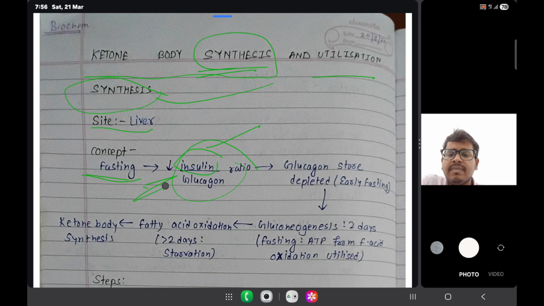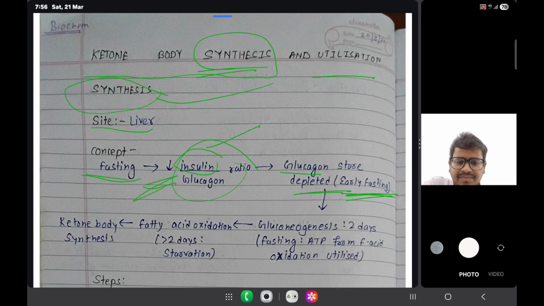If insulin is depleted, what will our body use now? Our body will use glycogen. Now if the body is using glycogen, then our glycogen store is being depleted. So in the early fasting state, there will be a decrease in the glycogen. So now we move next.